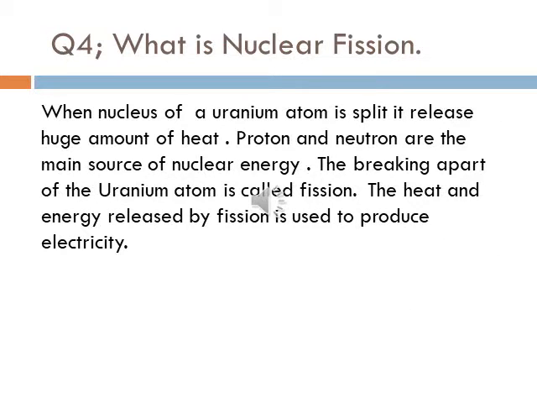Question number 4. What is nuclear fission? When the nucleus of a uranium atom is split, it releases a huge amount of heat. Protons and neutrons are the main source of nuclear energy. The breaking apart of the uranium atom is also called fission. The heat or energy released by fission can be used to produce electricity.